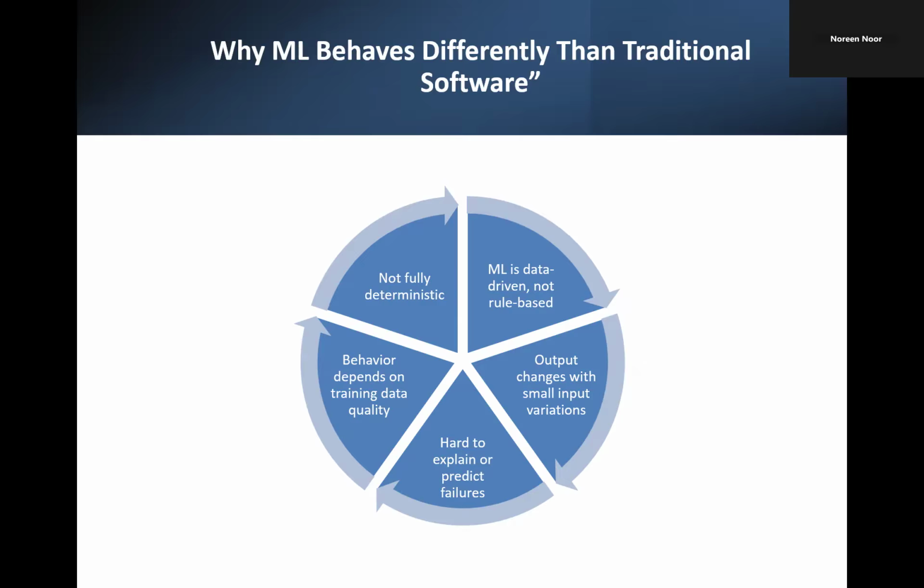And second, machine learning models can change output drastically with tiny changes in input. For example, a small change in airspeed or angle of attack readings might cause a machine learning model to misclassify a situation. So this unpredictability makes machine learning extremely difficult to certify under DO-178C or other aviation standards they already have.